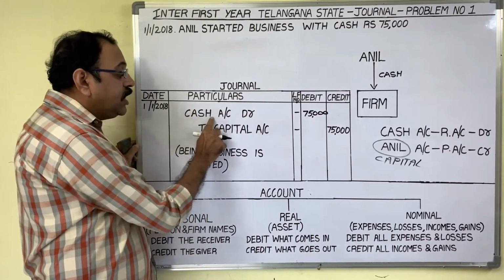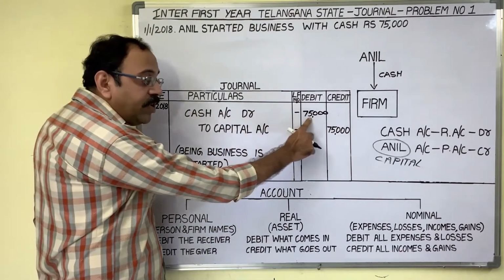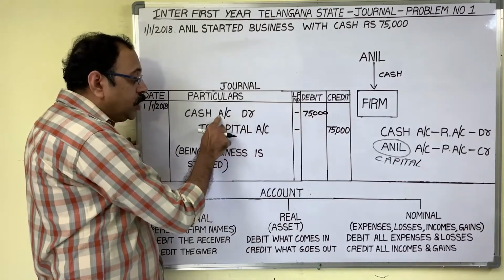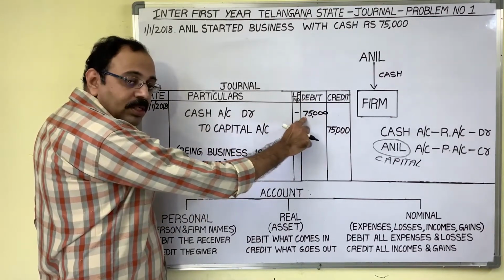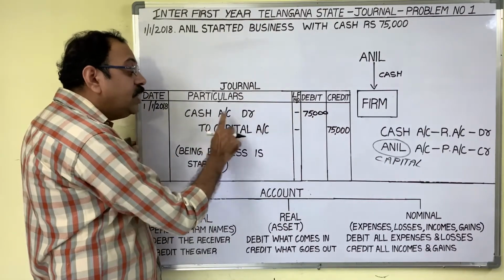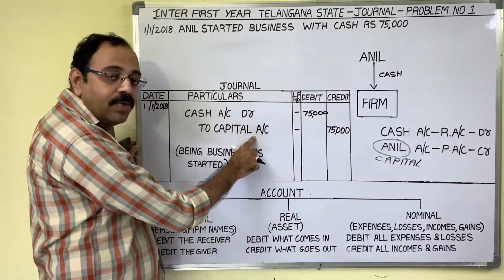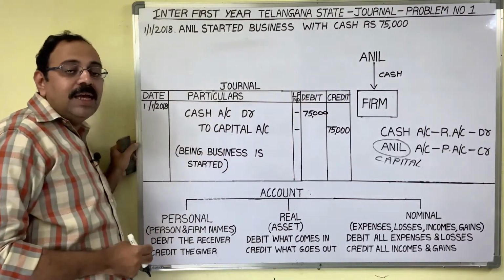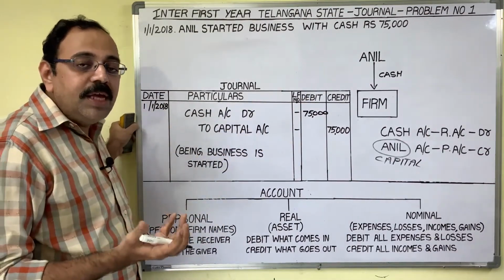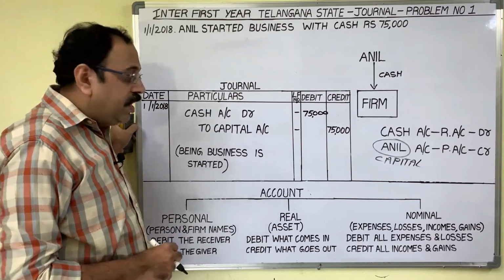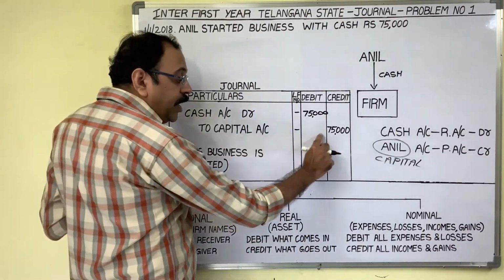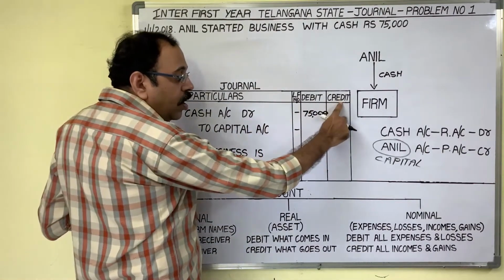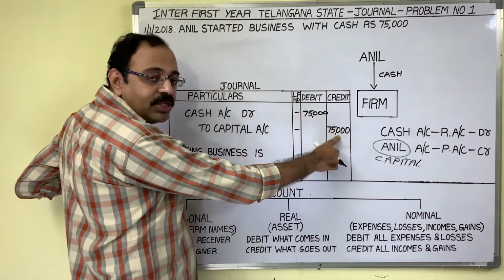Now how much cash is coming? 75,000. In the debit column write down that amount opposite to the cash account. Similarly, how much capital do we have? As 75,000 is brought into the business, the capital of the firm is 75,000. Therefore opposite to capital, the capital account is credited now. Therefore, in the credit column, write down 75,000.